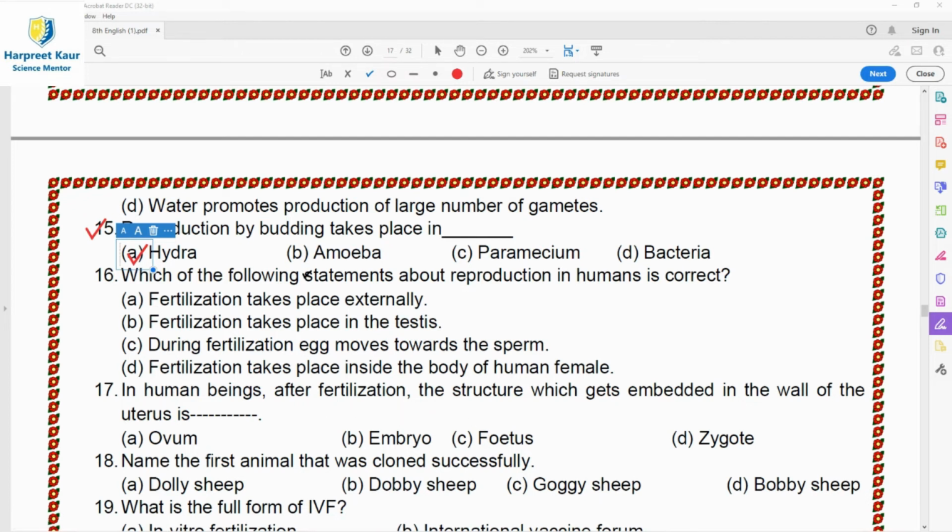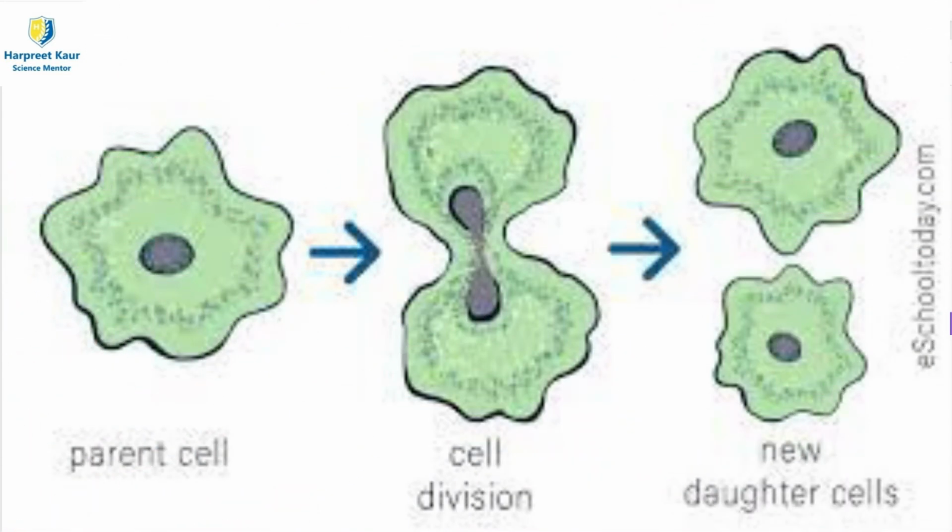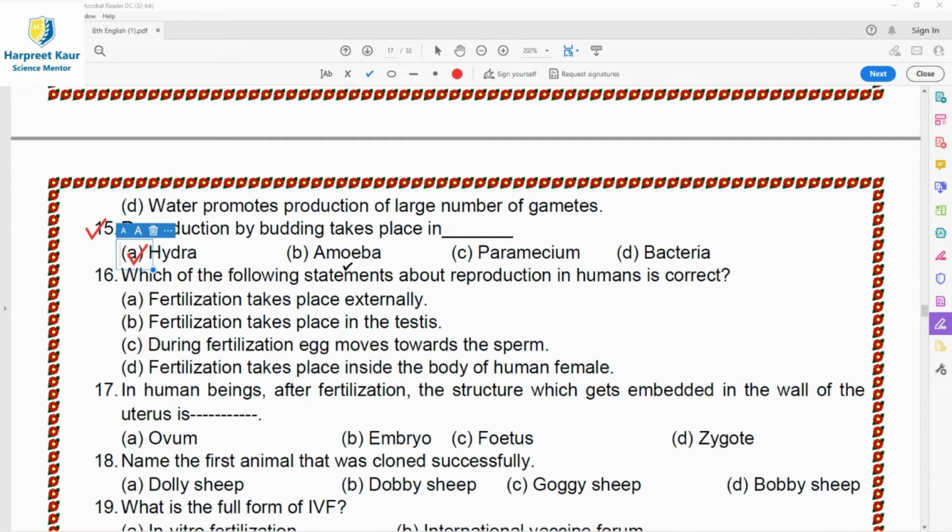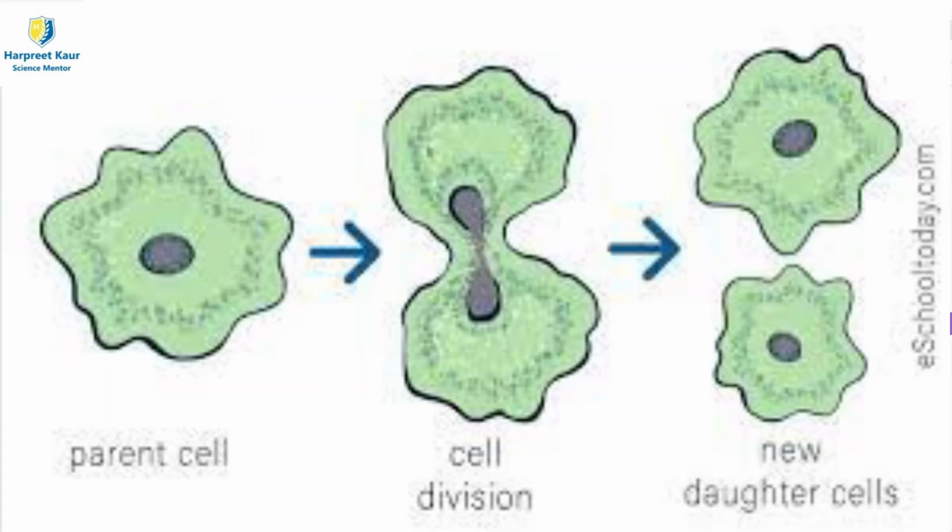If we see the other option like amoeba, it reproduces by binary fission. In binary fission, the parent organism splits or divides to form two new organisms. When this happens, the parent organism ceases to exist, and two new organisms come into existence. The unicellular organism called amoeba reproduces by the method of binary fission, that is, by dividing its body into two parts.